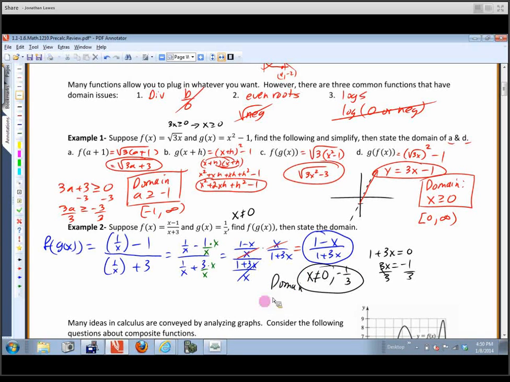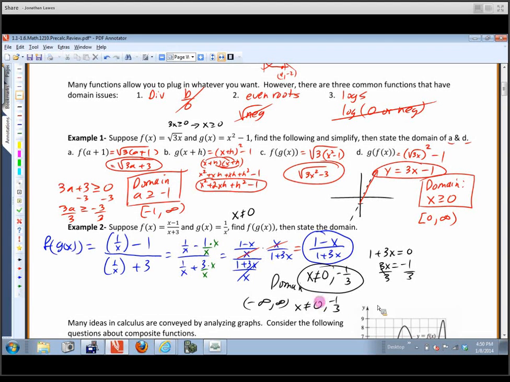So you could just write that if you wanted to write -infinity to infinity, as long as x is not equal to 0 or negative 1/3. That would be kind of a little bit more complete answer, but this is fine right here. Now, it's pretty easy to see why negative 1/3 wouldn't work. It doesn't work in the end result here, okay?